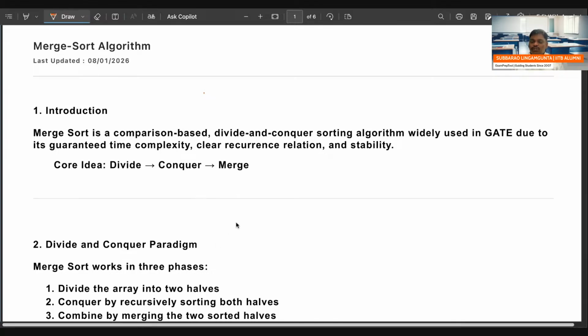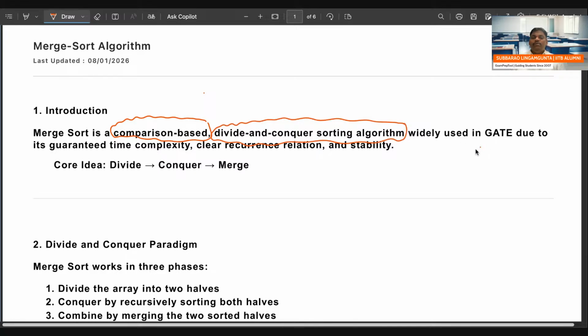While sorting, by comparing elements, you will sort, so it is a comparison based sorting algorithm. And while doing merge sort, you will do the division. I have one array, and I will divide it. So it is a divide and conquer sorting algorithm.